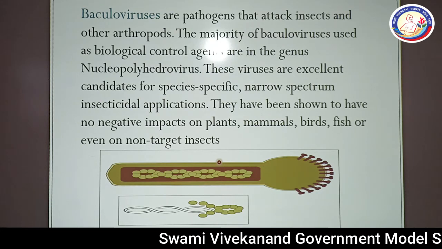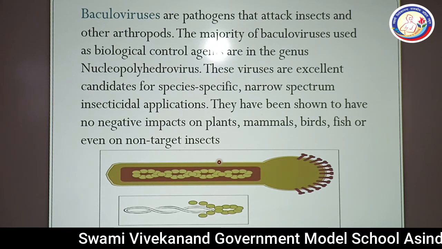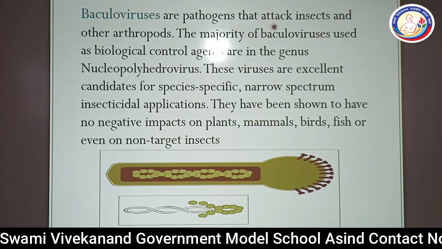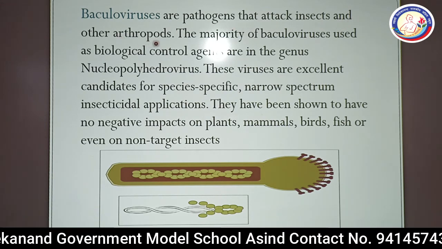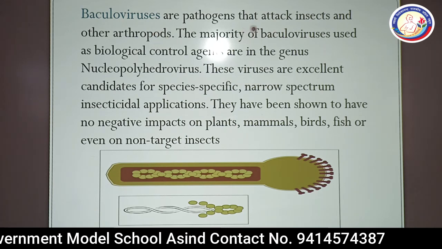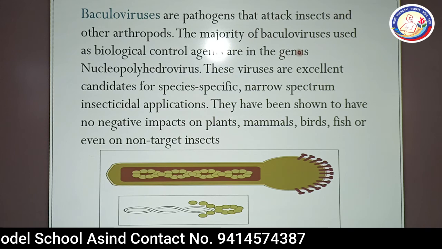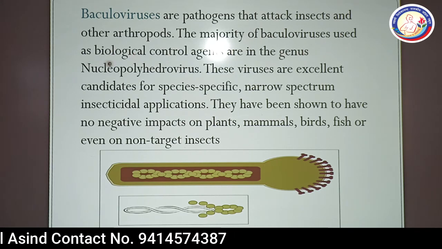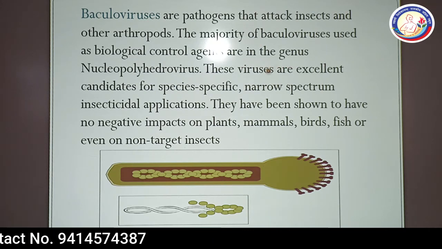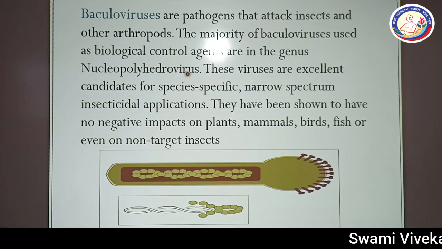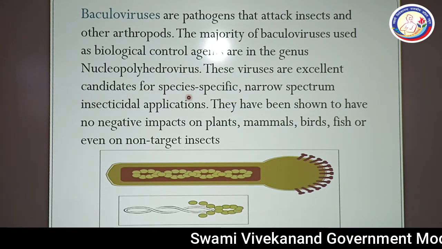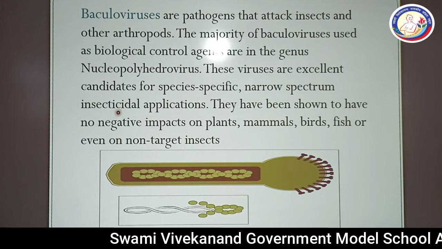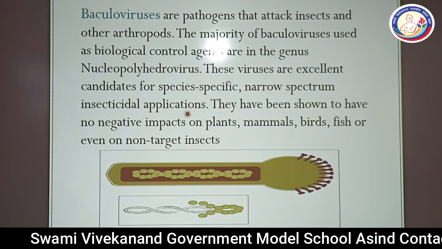The next biocontrol agent is baculoviruses. Baculoviruses are pathogens that attack insects and other arthropods. Baculovirus can attack the insect and other arthropods. The majority of the baculoviruses used as biocontrol agents are in the genus Nucleopolyhedrovirus. It is also known as NPV, Nucleopolyhedrovirus. NPV viruses. These viruses are excellent candidates for species specific, narrow spectrum insecticidal applications because they will